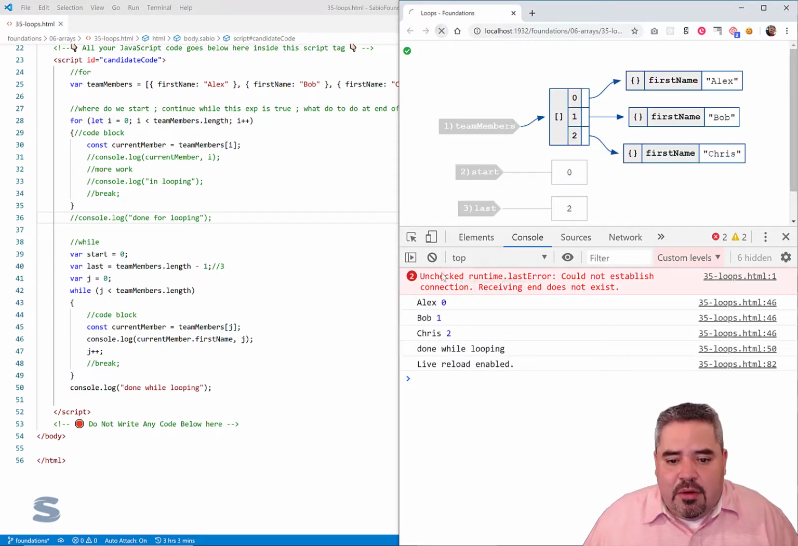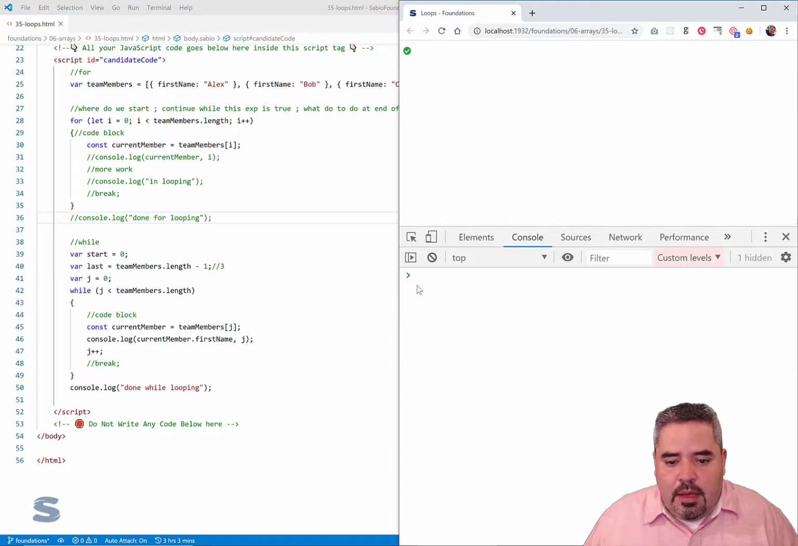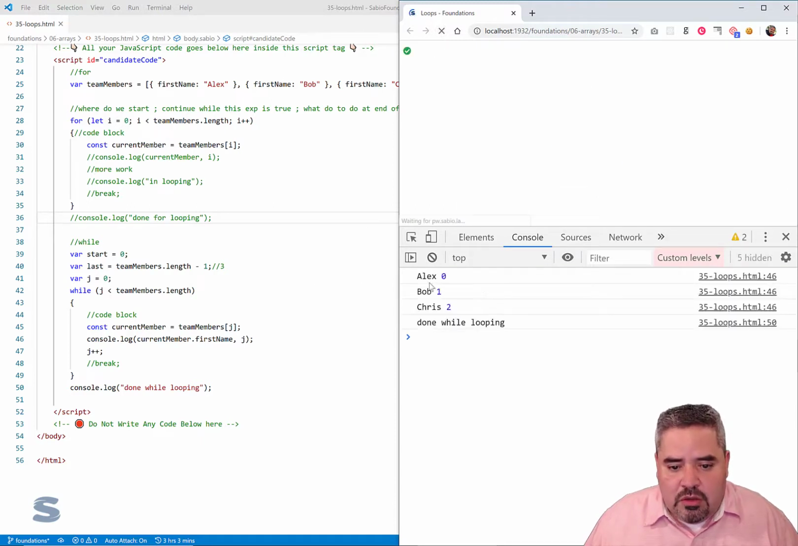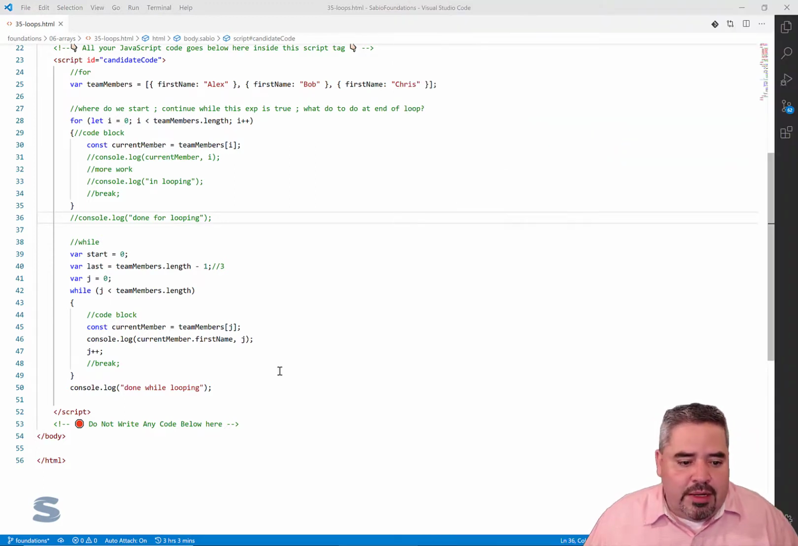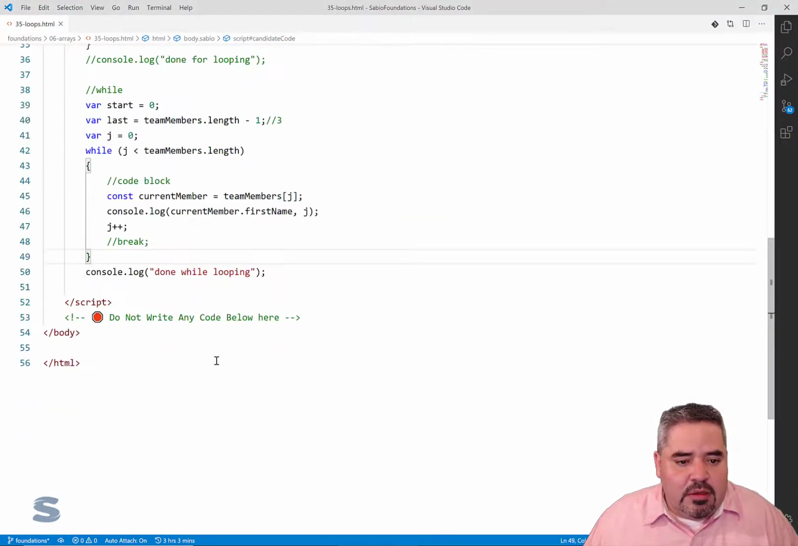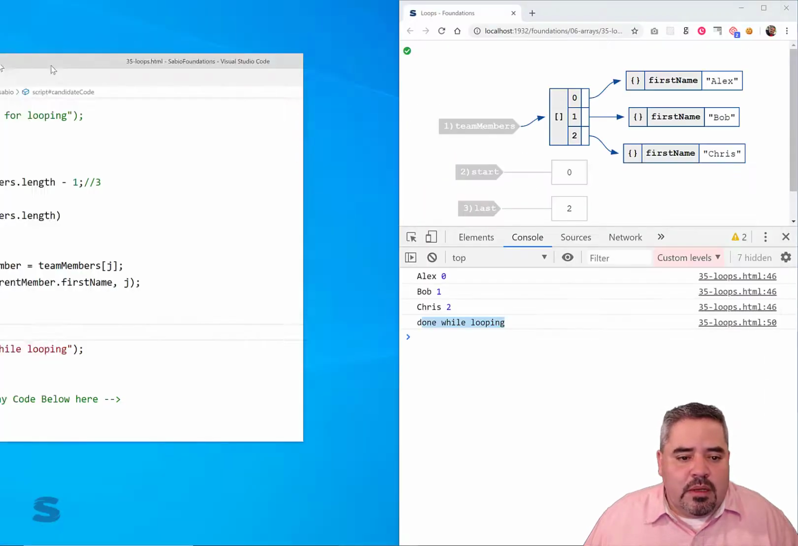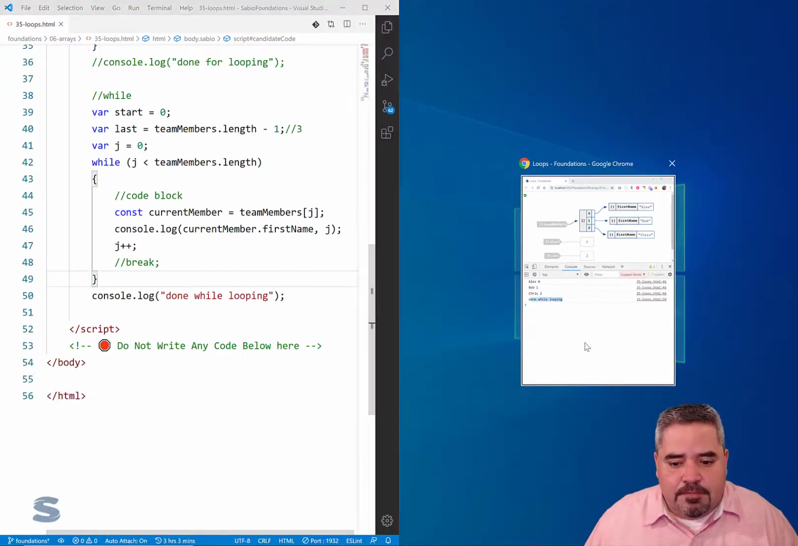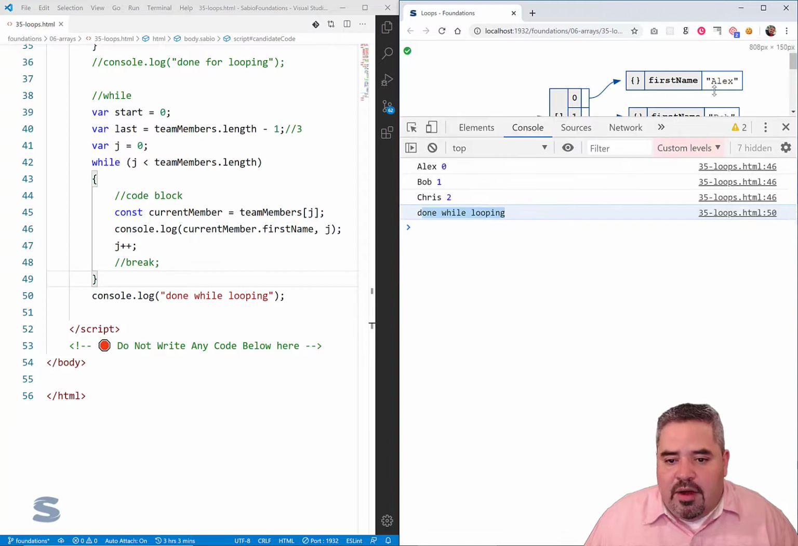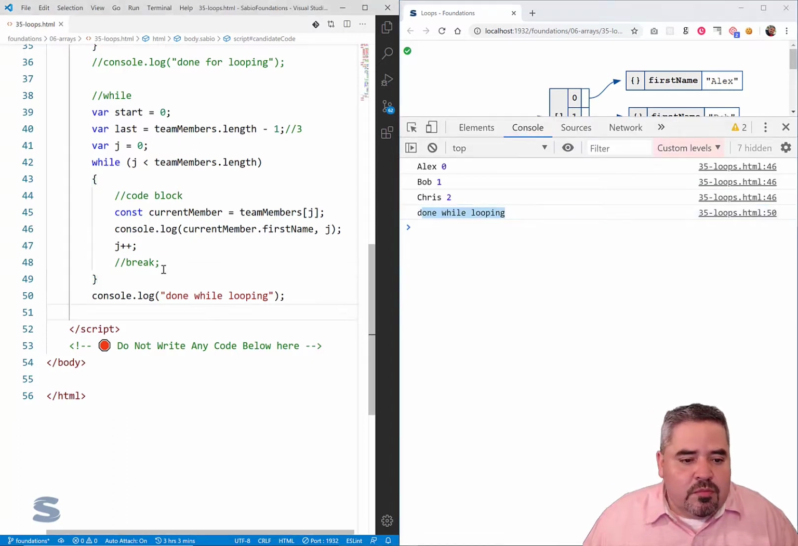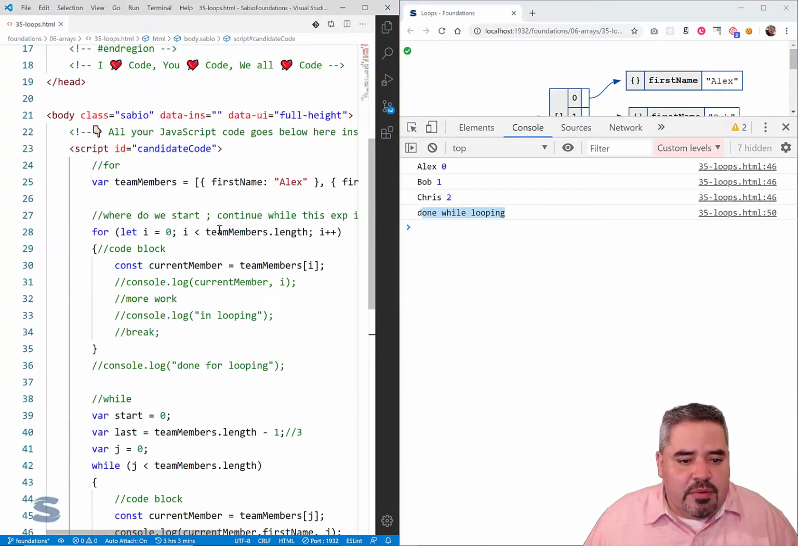So let's let that load up again with the console log. So Alex, Bob, Chris, and we're done with the while looping, right? And so that is coming out of, let's zoom in here and let's bring this over to the left. That graph we don't really need to look at too much. So this is coming out of our team members. So let's go look at what our team members looks like.